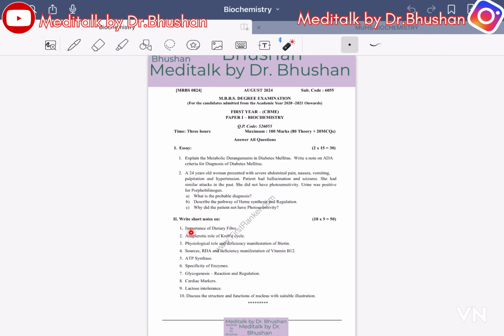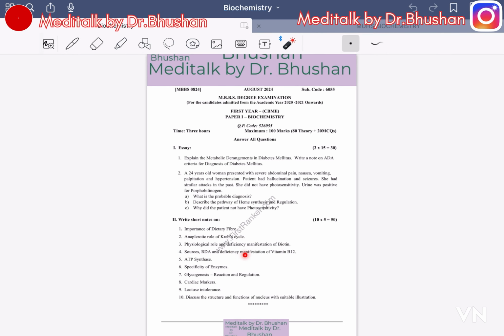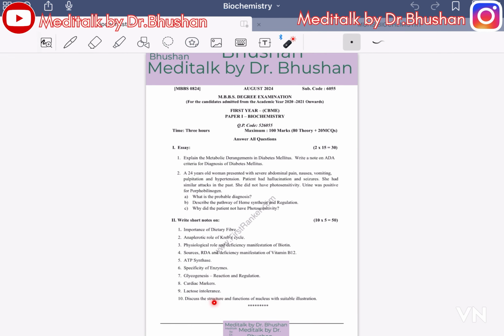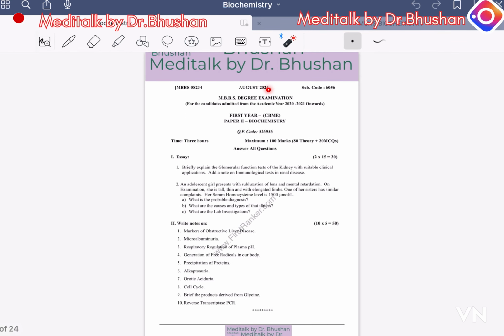Write short notes on the importance of dietary fibers, the amphibolic role of the Krebs cycle, the physiological role and deficiency manifestations of iodine, sources and deficiency of vitamin B12, ATP synthesis, specific enzyme, glycogenesis reaction, cardiac biomarker, lactose intolerance, and describe the structure and function of the nucleus with a suitable illustration.